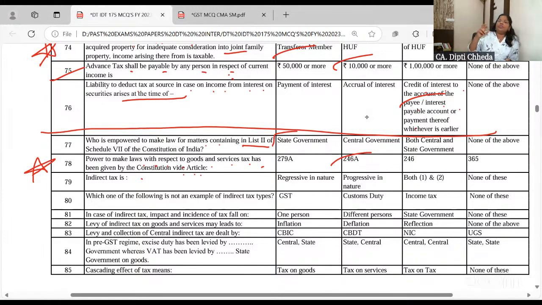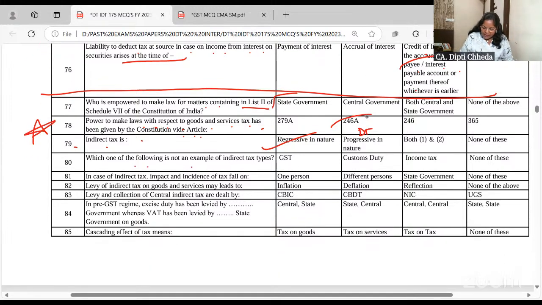279A is power to talk about the GST council and all. Abhi to GST, how did they introduce? By adding article 246A. Indirect taxes are regressive in nature. Regressive means same for all. Income tax, direct taxes are progressive. Oh, you are earning above 5 crore, you can pay surcharge. Oh, your income is less than 5 lakhs, so jao, you can take a rebate.